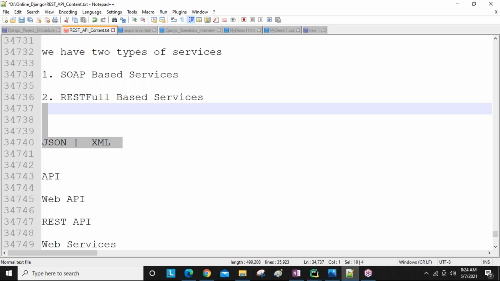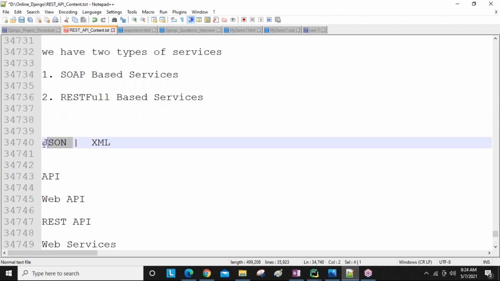So we can use either one of them, right? Yes, depending on the advantage and requirement, we can use any one, but nowadays people are giving high priority to JSON. That's why we are going to follow this one only. And also we are using Django REST framework, which by default converts our response into JSON and takes the request in the form of JSON only. That is the benefit of Django REST framework.